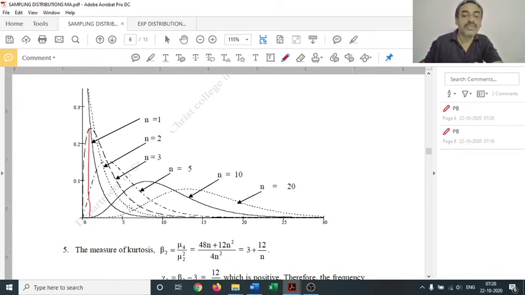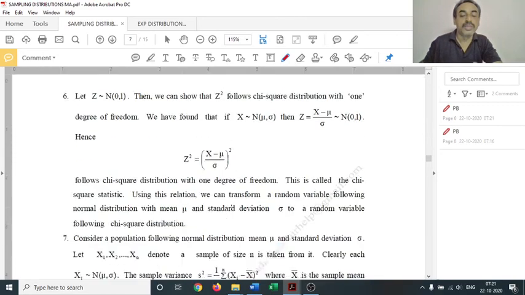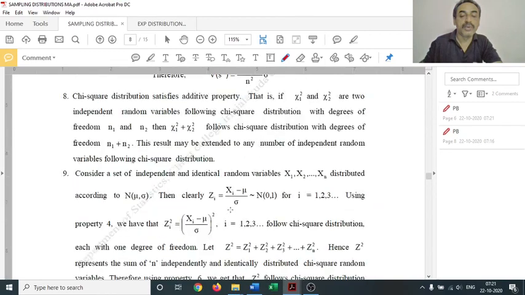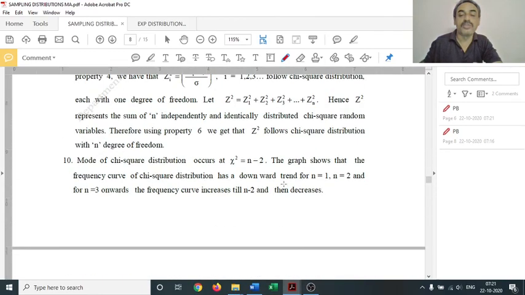Likewise, if you choose n equals 5, then the mode will be at 5 minus 2. This is the graph for n equal to 5. If you drop from this peak point, it will drop at 3. So this will be 3. Likewise, the mode of chi-square distribution, in this equation, is given by n minus 2.